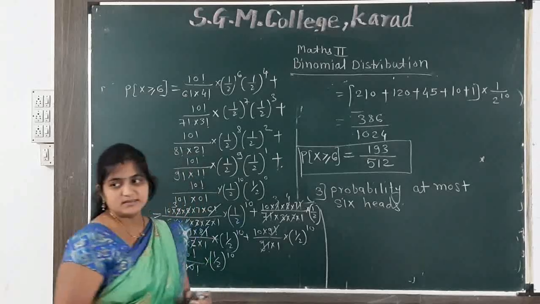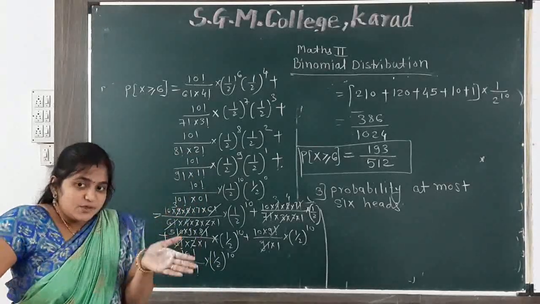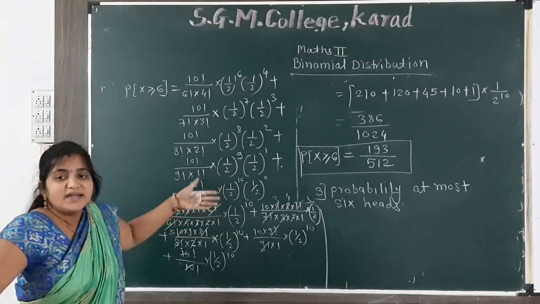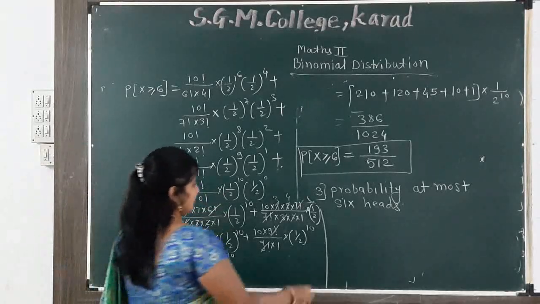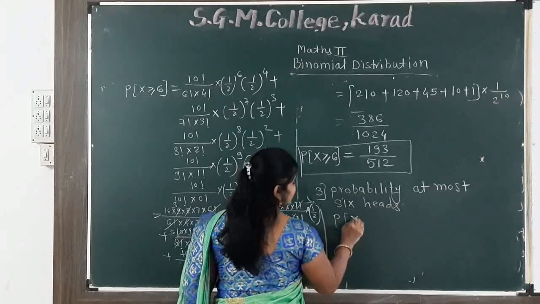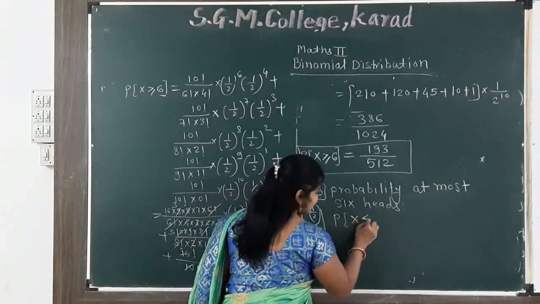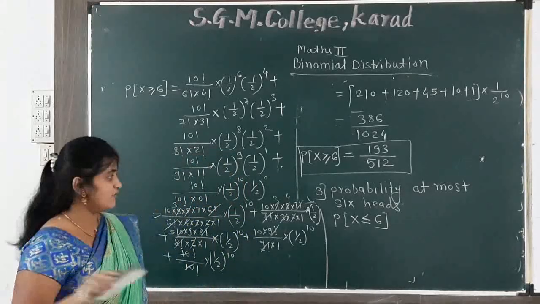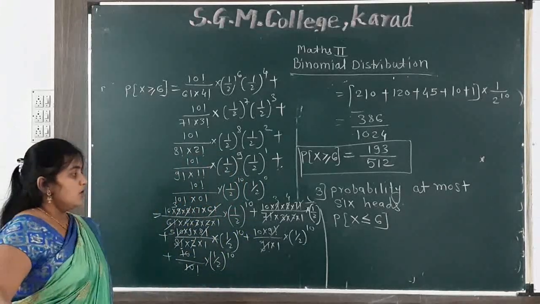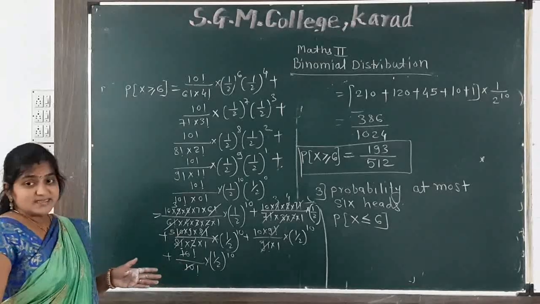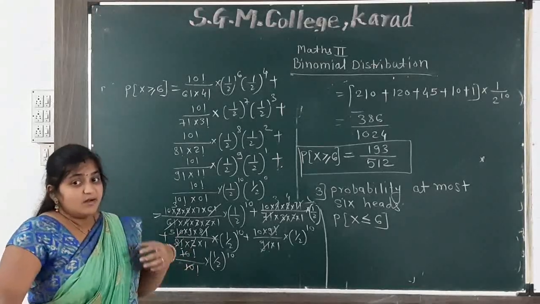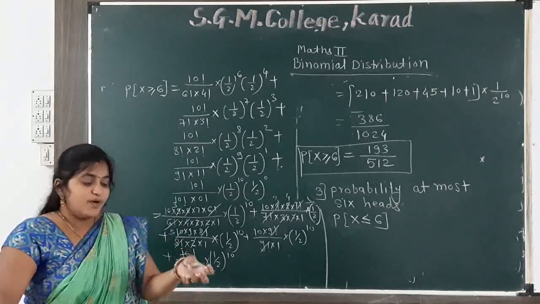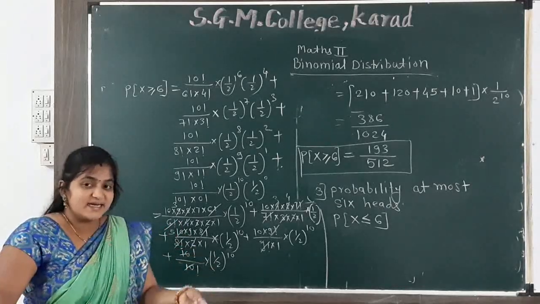That means maximum 6 ho sakta hai, 5, 4, 3, 2, 1 and 0. So that means P of x is less than equal to 6. So we can take values of getting heads. Ek to 0 times mil sakte hain, 1 times mil sakte hain, 2 times mil sakte hain, 3 times.